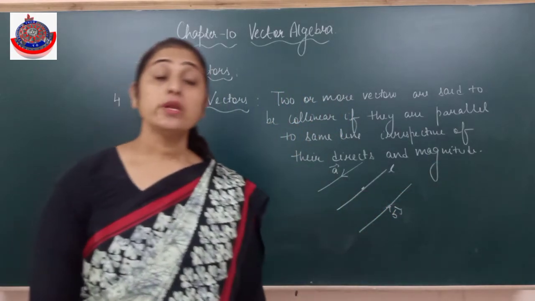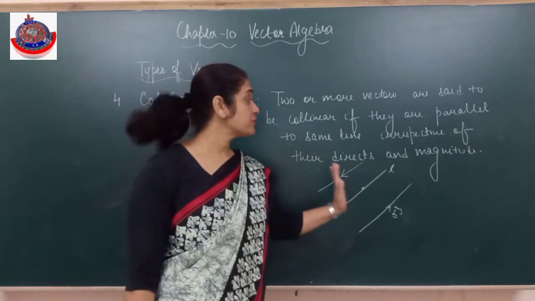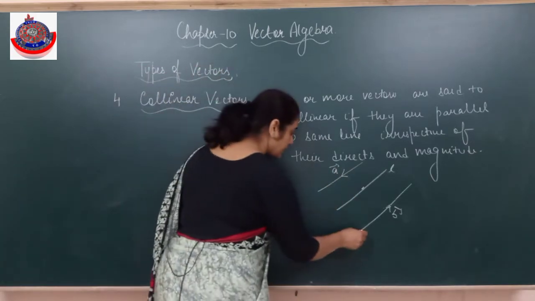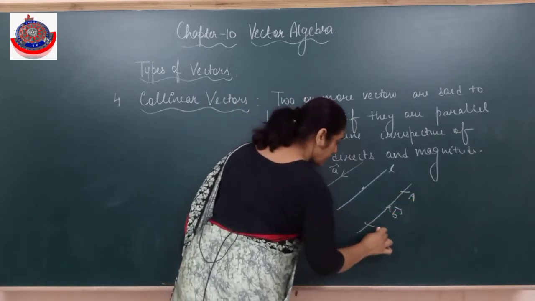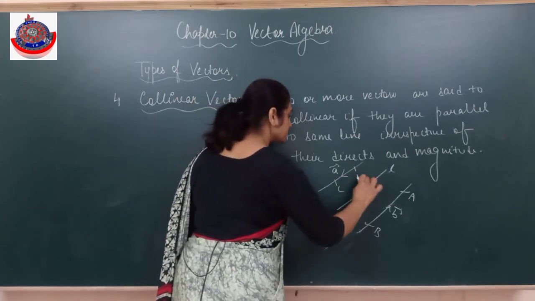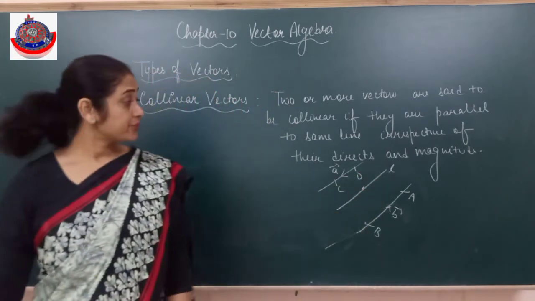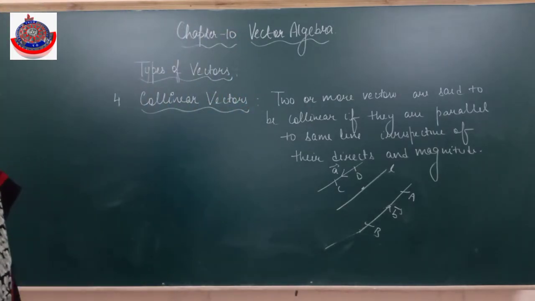So these are collinear vectors, parallel to the same line, irrespective of their magnitude and direction. Suppose this goes from here to here, and the length of this one is a little smaller. Clear? So irrespective of direction and magnitude, but it should be parallel to the same line.